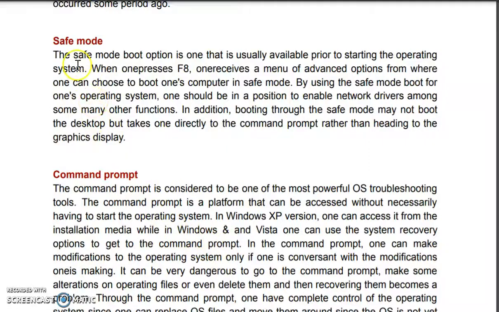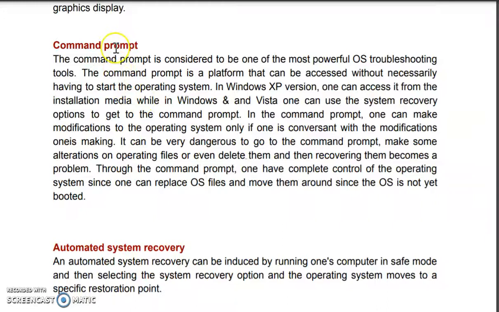Safe mode: I talked with you that if your system is not starting, then press F8 and start with safe mode, and see whether it is working properly or not. Then through the command prompt, if your UI is not supporting and is giving an error, open the command prompt and try to perform your functions through CMD, just like we have seen some MS-DOS commands.